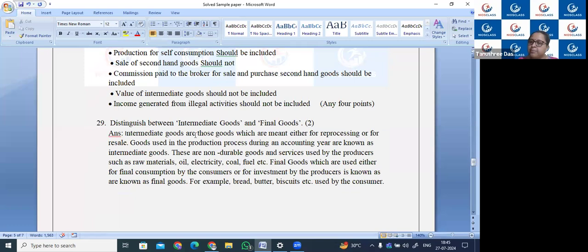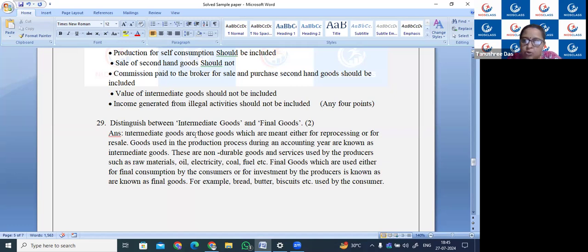Now distinguish between intermediate goods and final goods. As you know, intermediate goods are those goods which are meant either for reprocessing or for resale. Goods used in the production process during an accounting year are known as intermediate goods.